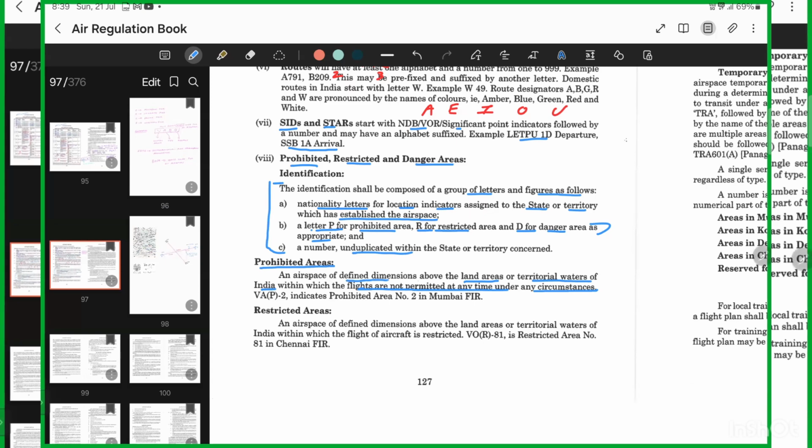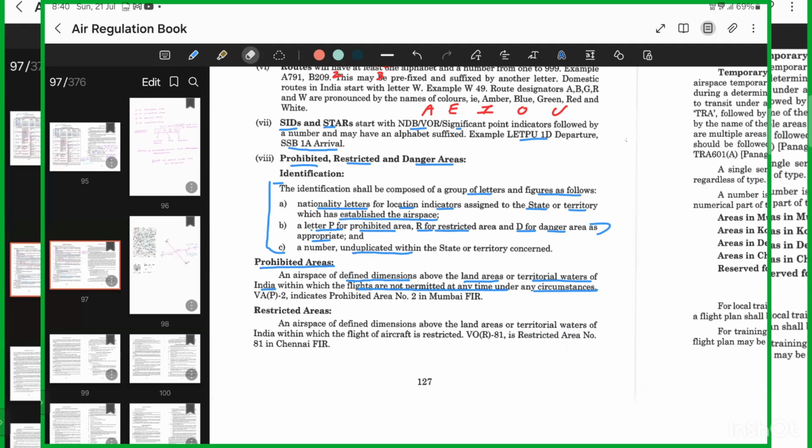So it is an airspace of defined dimension. That means it can be from ground to unlimited height, or it can be from ground to a defined height, say 5,000 feet. For example, north of Mumbai, there is, I think, Tarapur or some city, I'm not sure about the name, where there is a prohibited area from ground to 5,000 feet. It can also be defined by horizontal miles. For example, the prohibited area in Chennai is almost 10 kilometers in radius, height unlimited.